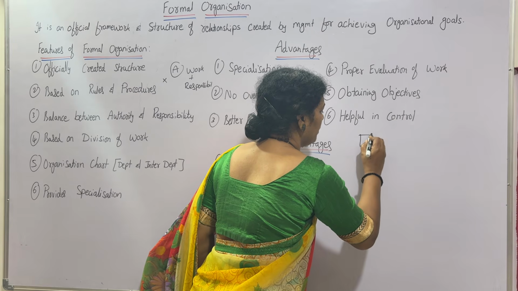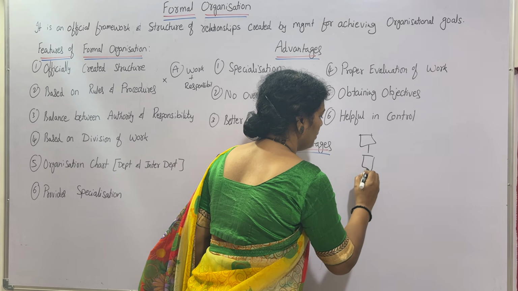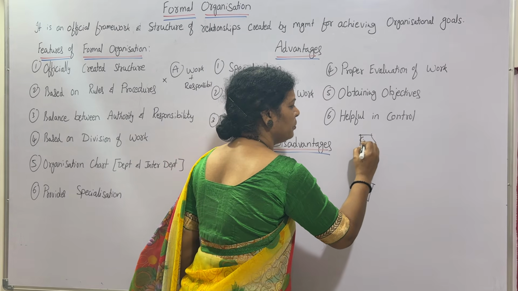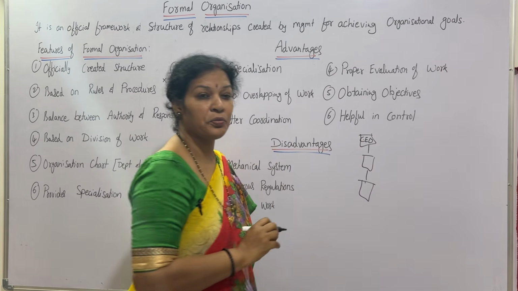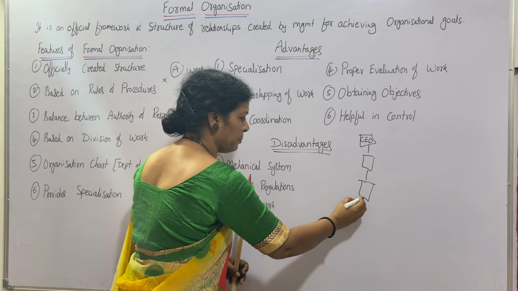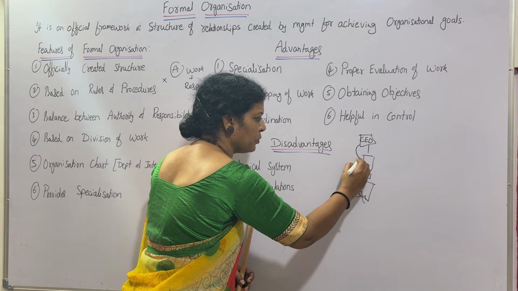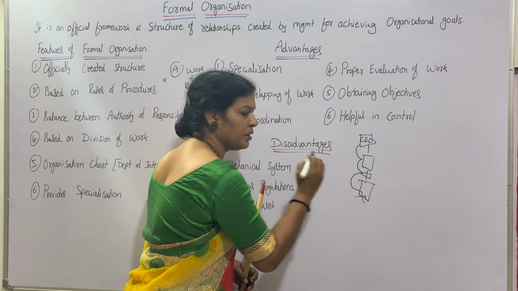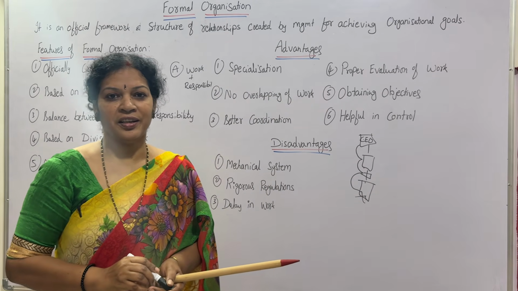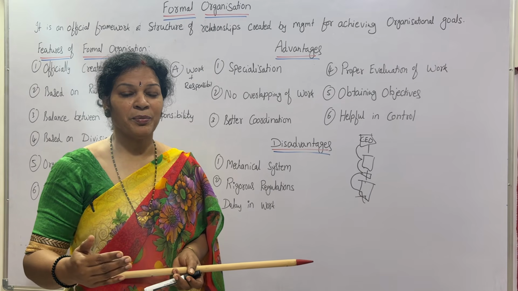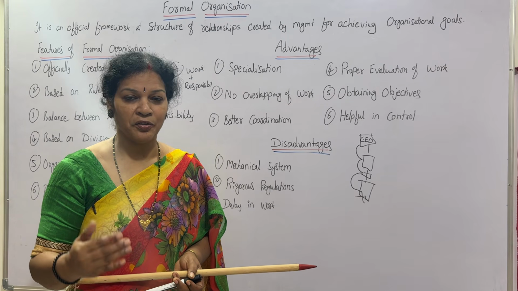Sometimes the CEO has to discuss a few important things with these people, but in between, two more departments are there. It has to go from here to here, then after that here. Delay is there, na? Any emergency, he can't deny it, because in formal organization everything is going in a formal way.